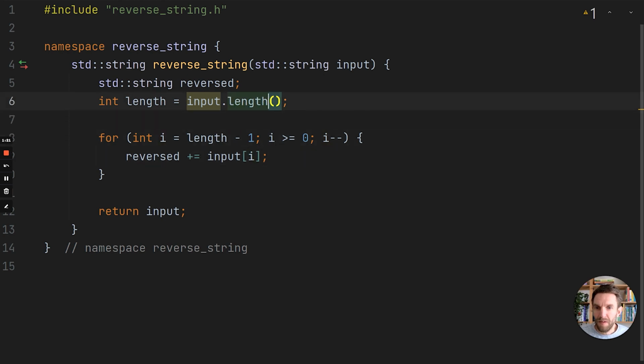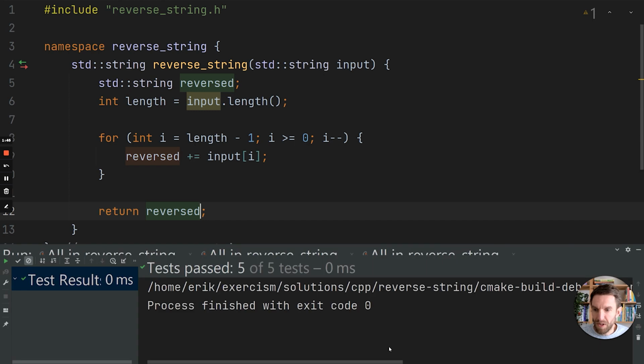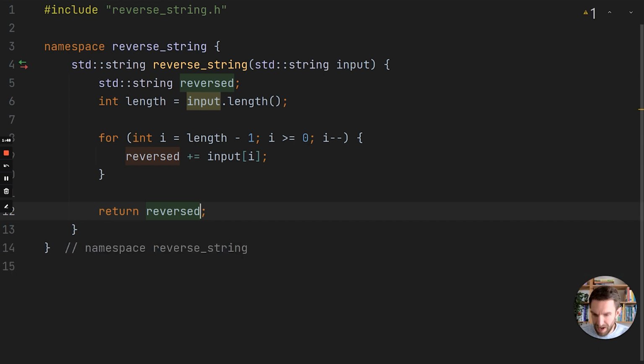So we are allocating a string that will have the reversed string. We calculate the length of the input string. Then we use that length to reverse iterate over all the characters in the input, and then add those in the reverse order to reversed. So in the end, we need to return reversed. And that, if we run all the tests, we should get everything passing, and we do. So we now have a first working version of our reverse string, but this is not optimal.